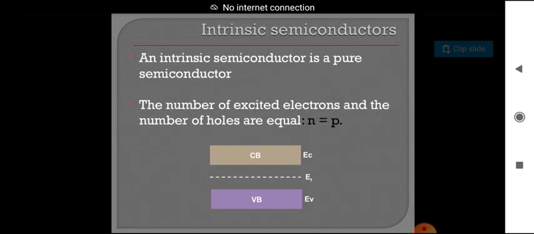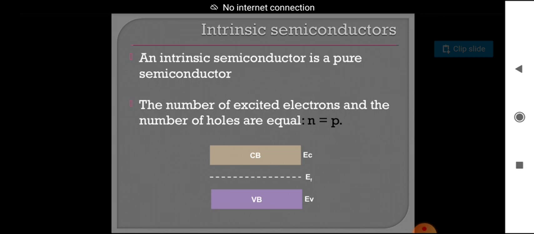See, intrinsic semiconductors are simply called pure. An intrinsic semiconductor is a pure semiconductor, so the number of excited electrons and the number of holes are equal. So in a pure or intrinsic semiconductor, the number of electrons and holes will be the same.